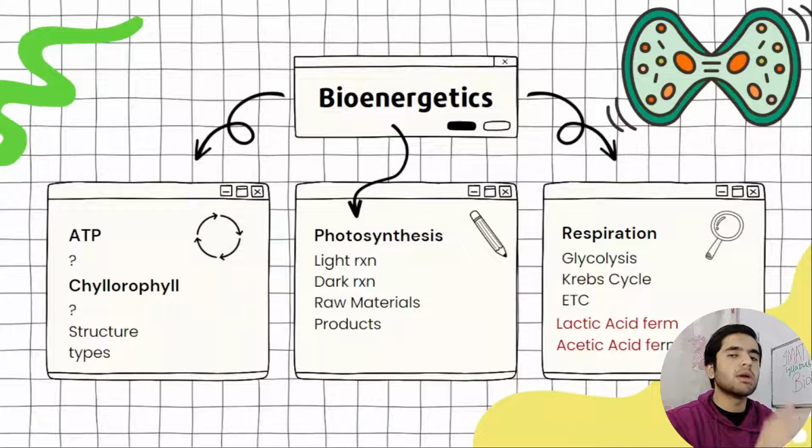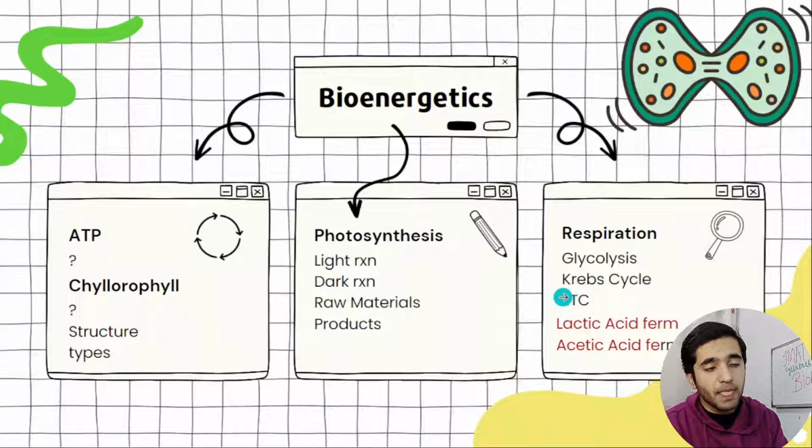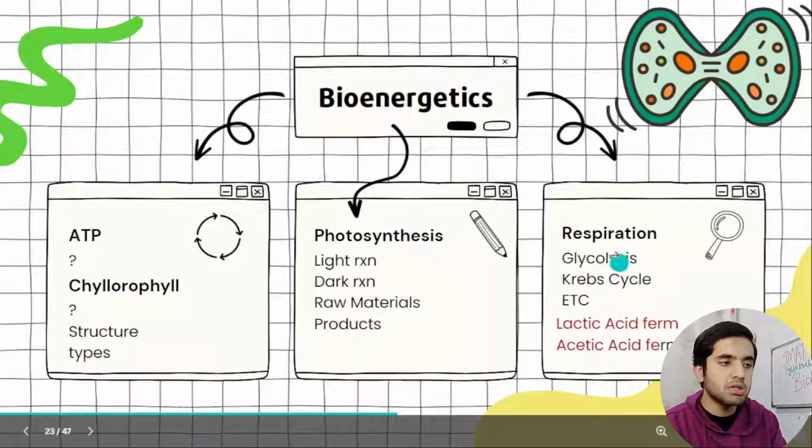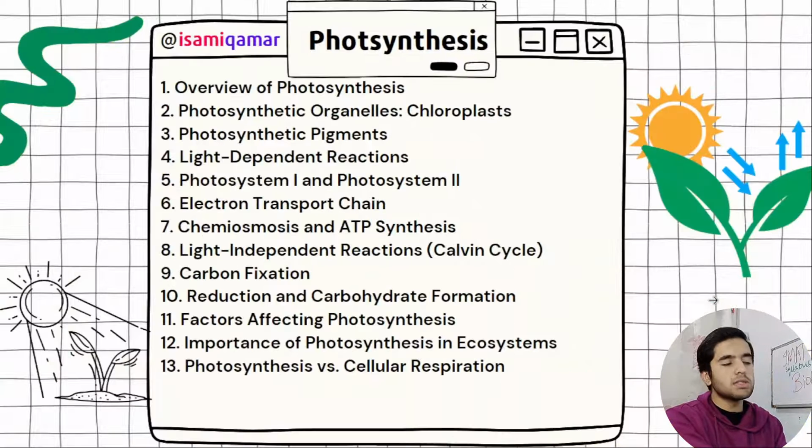I have made some points for photosynthesis and respiration explicitly. Glycolysis is the first step of respiration. Then Krebs cycle, electron transport chain, and lactic acid fermentation. This is the anaerobic respiration, and that is the aerobic respiration. So let's move on to photosynthesis.